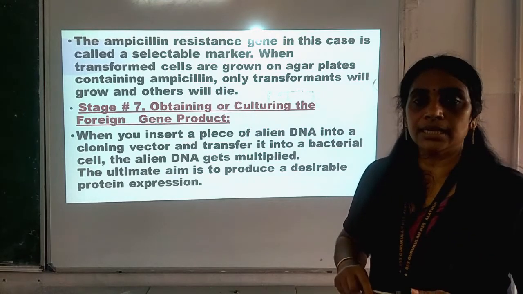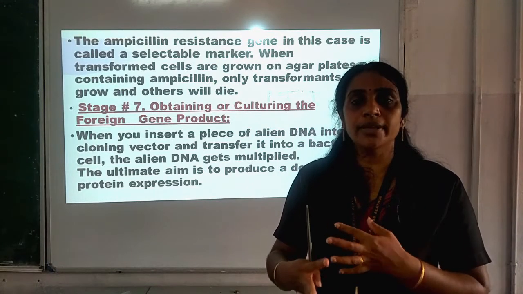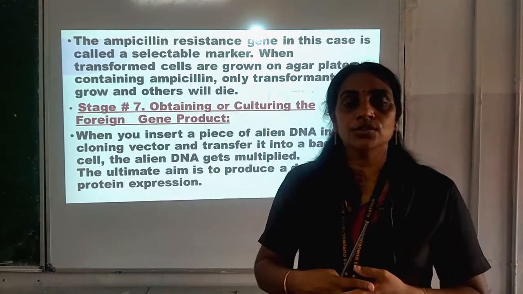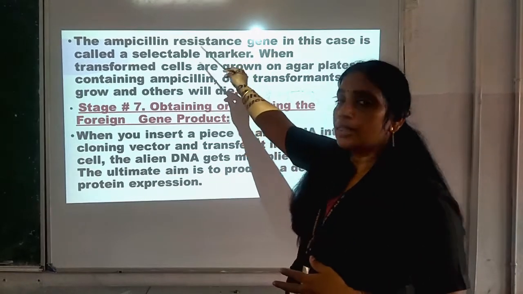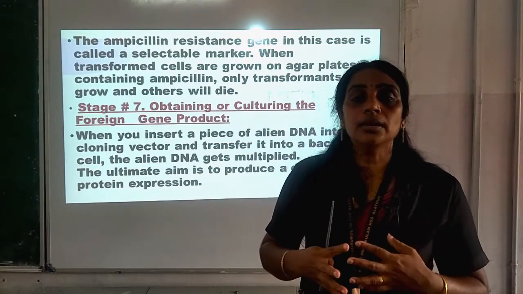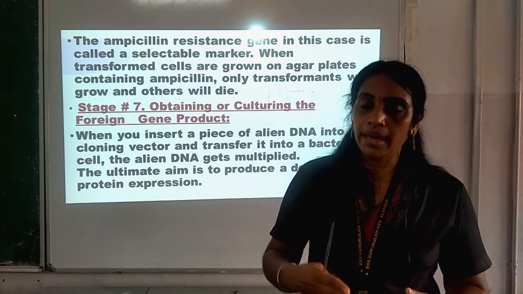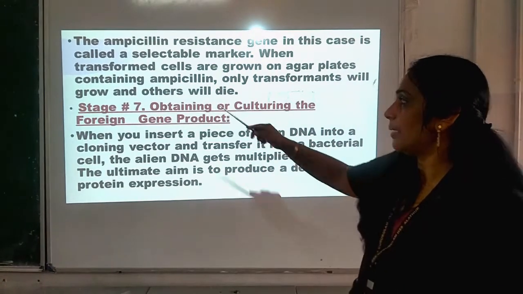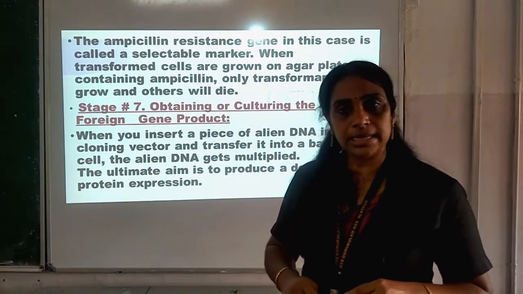So, how is this process taking place? With the help of selectable marker, the transformants will be selected there. That means, with the transformants, non-transformants are also present there. So, for eliminating the non-transformants, the selectable marker, that is the ampicillin resistant gene, is acting here as selectable marker. It will help to eliminate the non-transformants by making the transformants grow on the medium. So, what will happen to the others? The others will die. So, that is stage number 6.